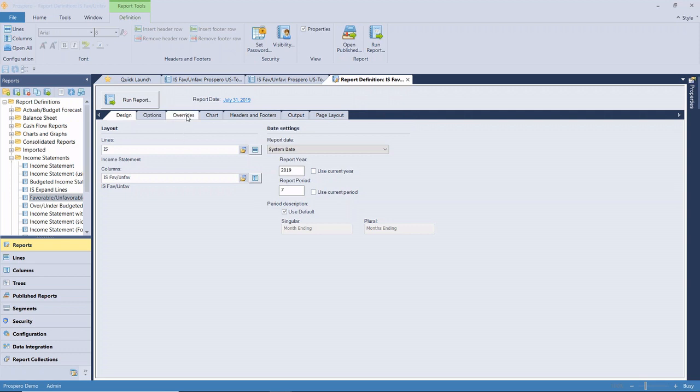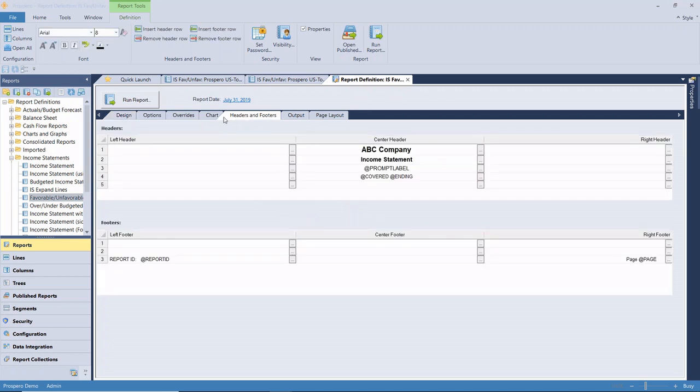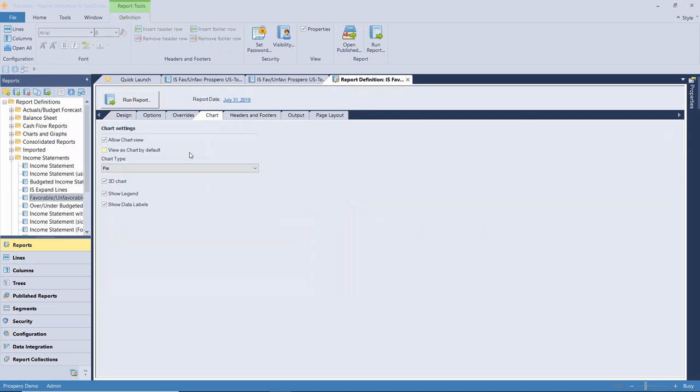Noah had touched on the overrides. That's primarily for budgeting that would allow, based on the department or location that you're selecting, which row definition that it's going to use to show the appropriate accounts. We can adjust our headers and footers. We can make modifications in terms of how we want charts to appear, if we even want to allow charts for this particular report, what types of charts, and you saw a few different examples of those.